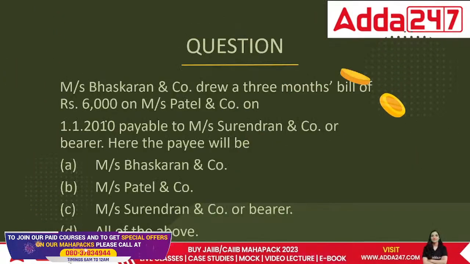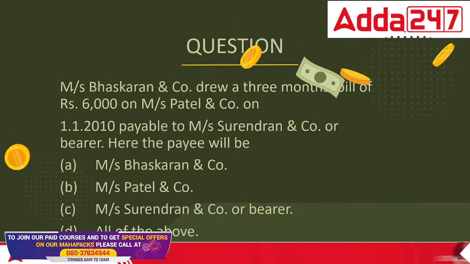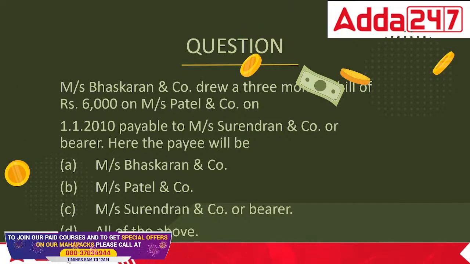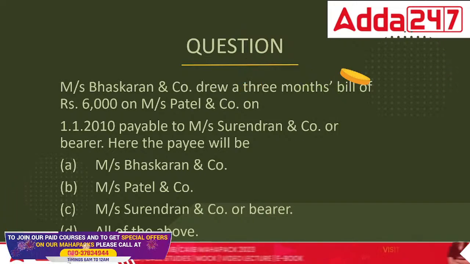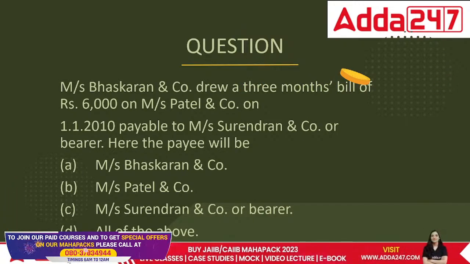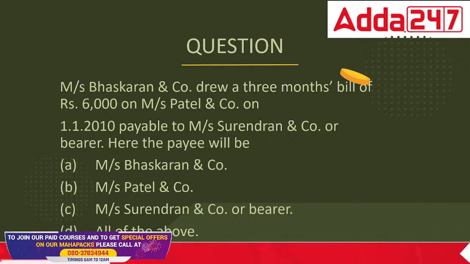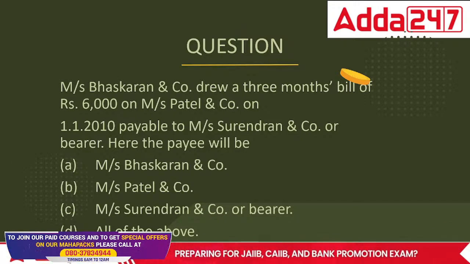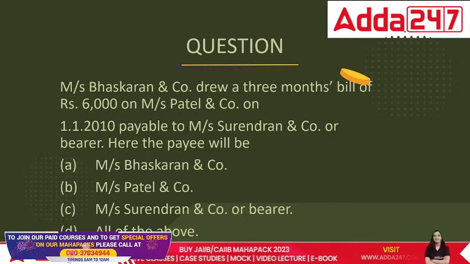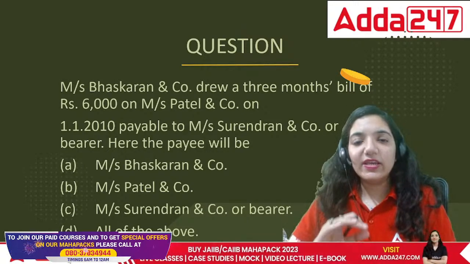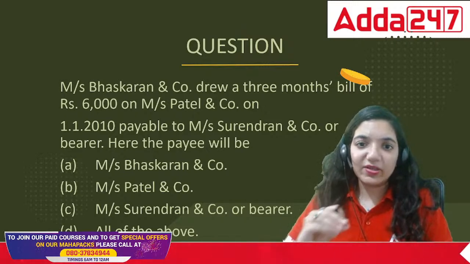Here comes the next question. This says that Messrs. Bhaskaran and Company drew a 3 months bill of exchange of rupees 6,000 on Messrs. Patel and Company. See, one particular company is issuing a bill on another company, right?